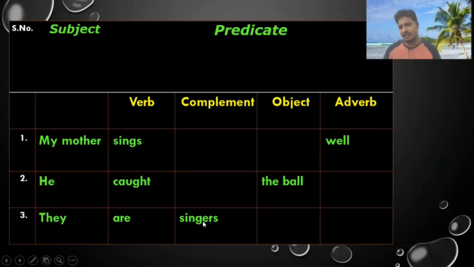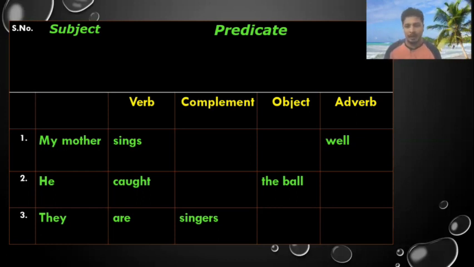Now they are singers. It's a complement. They are singers. They are teachers. Okay, we are students. But are we doing any action there? We are not doing any action. If we do the action and if the object receives the action, then that is transitive. If no action is done, then that is intransitive. Intransitive must have a complement.